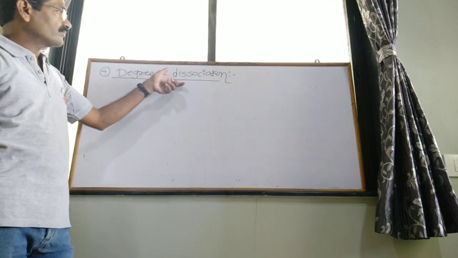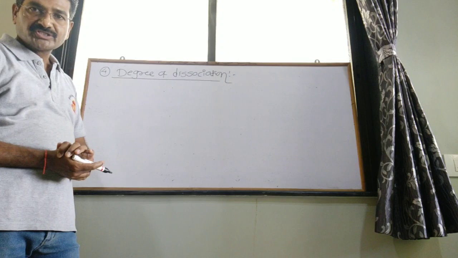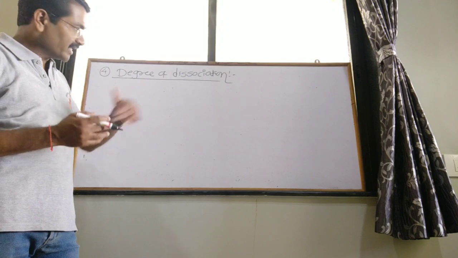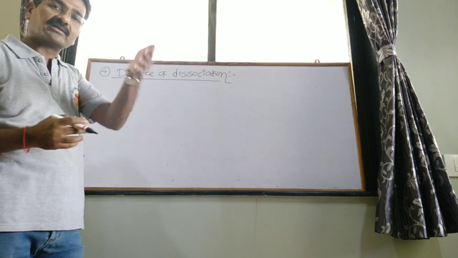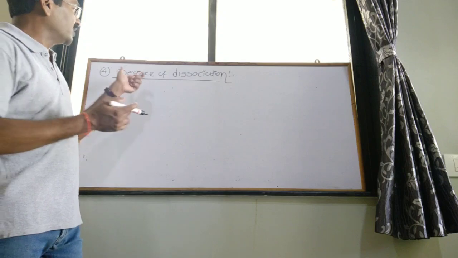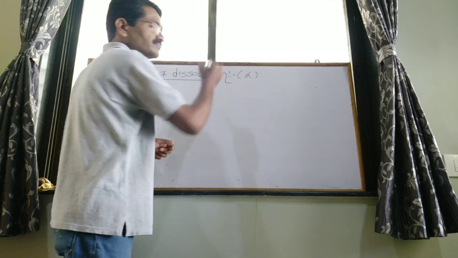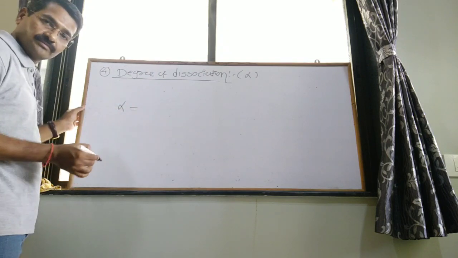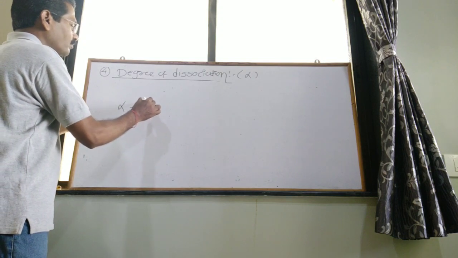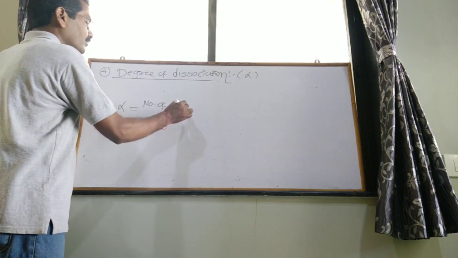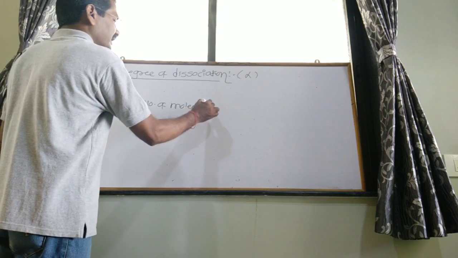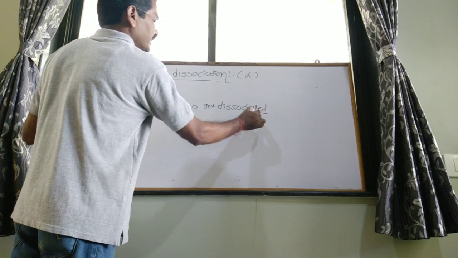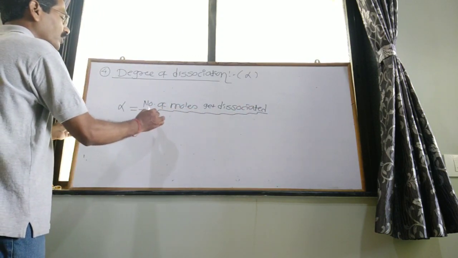First of all, see the representation of degree of dissociation and the formula of degree of dissociation. Depending upon that formula, we demonstrate the definition of degree of dissociation. Degree of dissociation is denoted by alpha, and the formula is alpha equals the number of moles dissociated divided by the total number of moles.